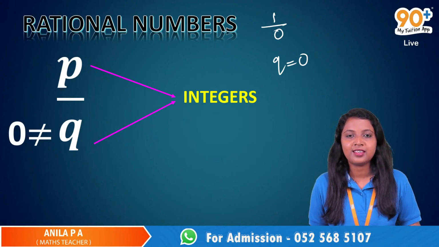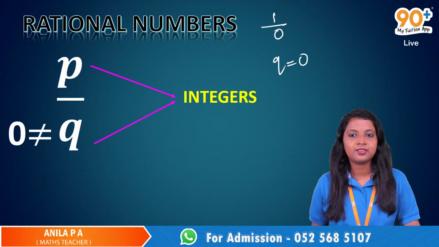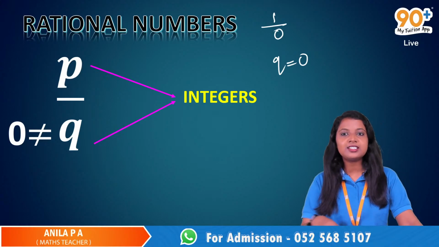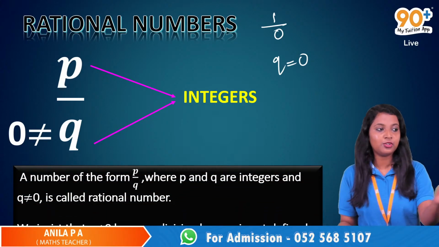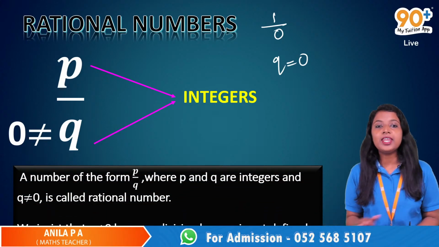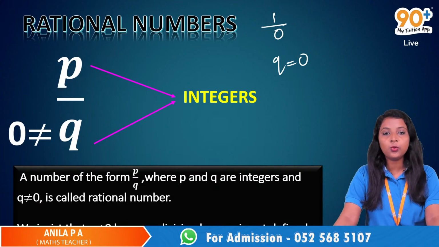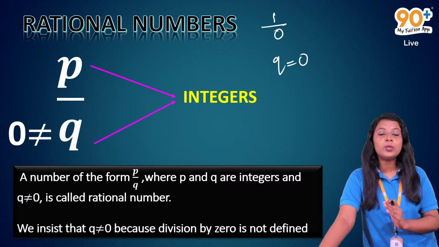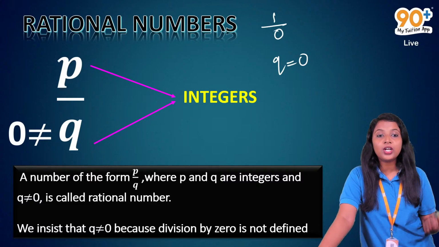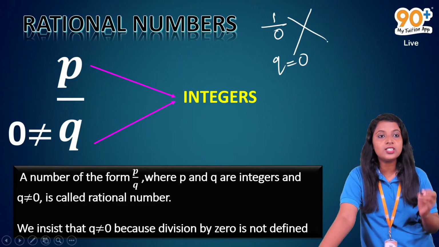If the rational number is to be converted into a decimal, we have to divide the numerator by the denominator, and we cannot divide by 0. Division by 0 is not defined. So a number of the form P by Q, where P and Q are integers and Q not equal to 0, is called a rational number, and we insist that this Q is not equal to 0 because division by 0 is not defined.